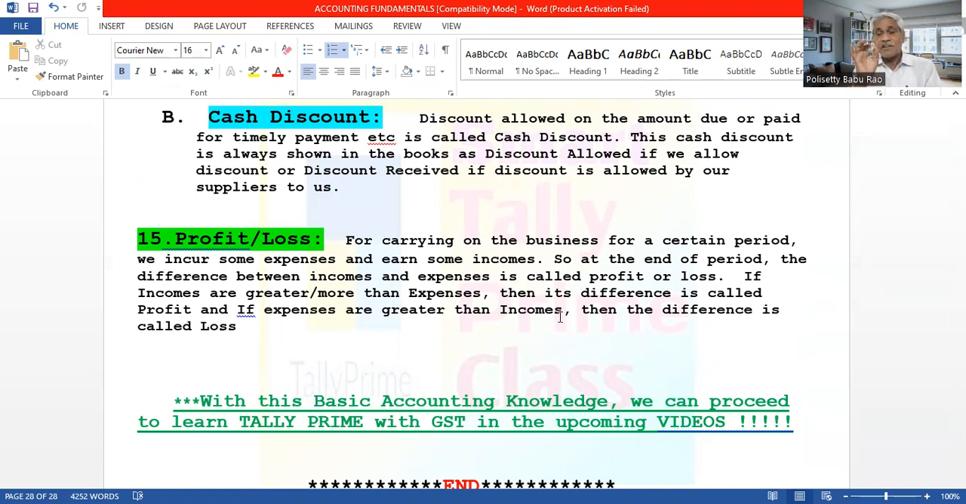For that, you require a laptop. On the mobile, you can watch and hear, that's all. You cannot practice. For practicing Tally Prime, we require Tally Prime, which can be downloaded only on a laptop or desktop. And we can practice and make the entries in Tally Prime on the laptop only.